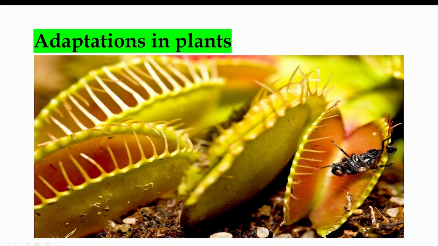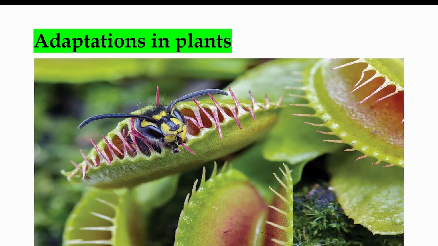So when an insect sits on the top of the leaf, these hinges and the leaf get closed, and the insect is trapped inside like this. See, this is how they trap the insects. The hinges are closed, the leaf is completely closed, the insect is trapped.